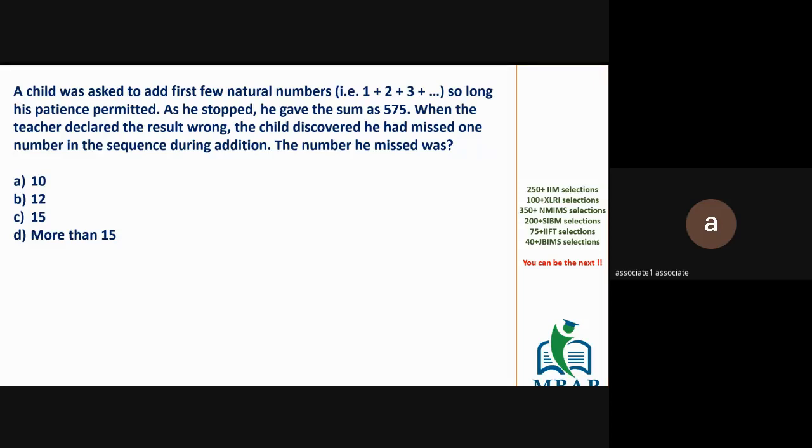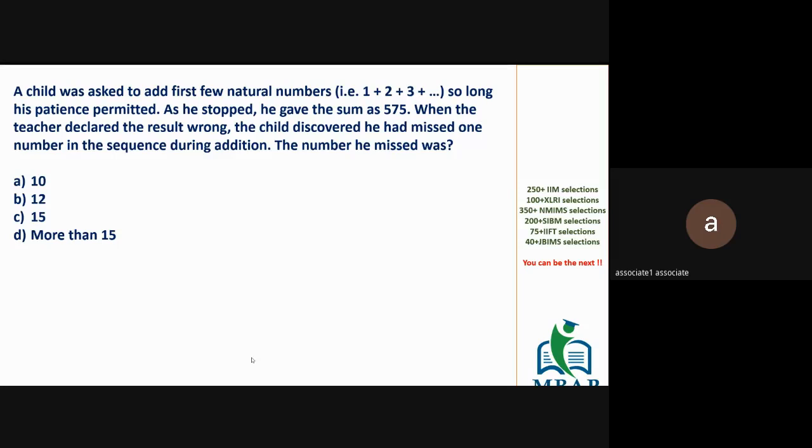Now this is on the same lines. So all of you, take a lead and solve in the similar way.